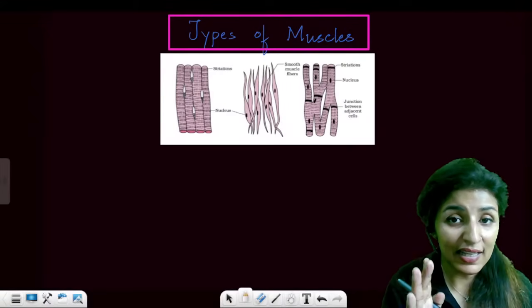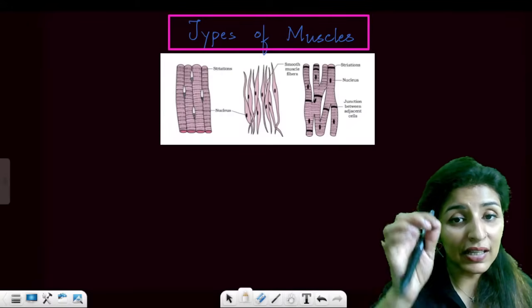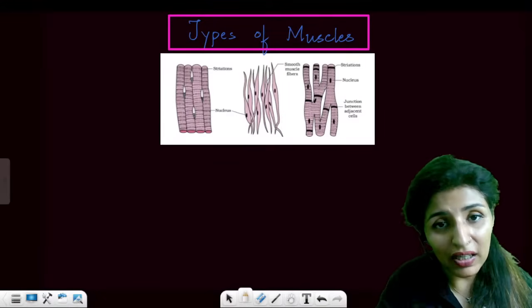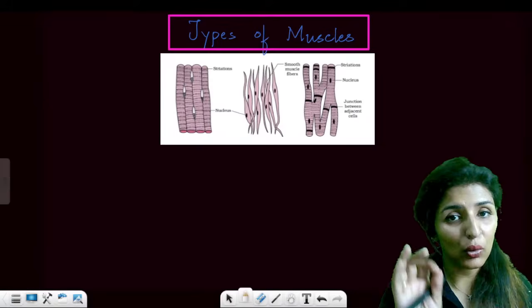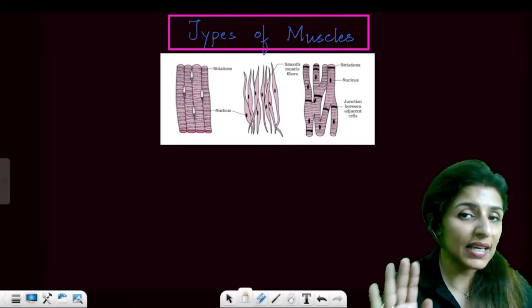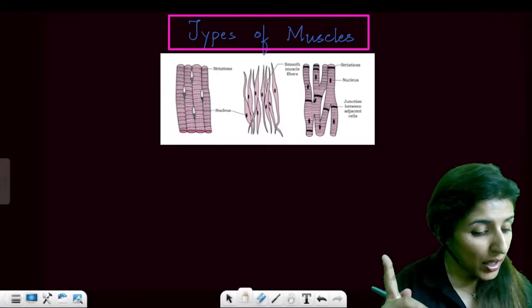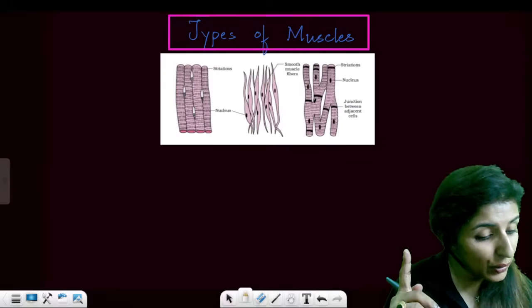That's what NCERT writes, tapering ends, right? Tapering means pointed at the ends. Do you see that black dot? That represents the nucleus. Now, unlike voluntary muscles, your smooth muscles will have a single nucleus and that too in the center. And you don't see any striations, so they are known as smooth, also known as non-striated. Are these points clear to everyone?